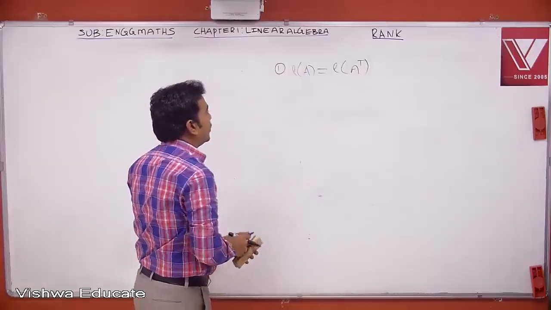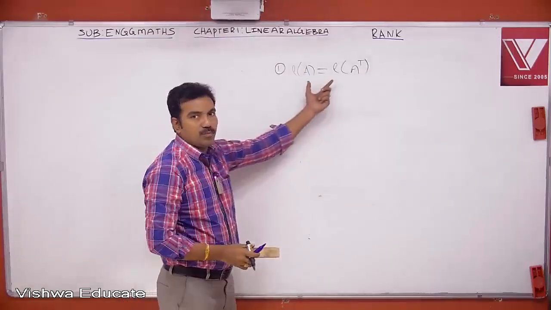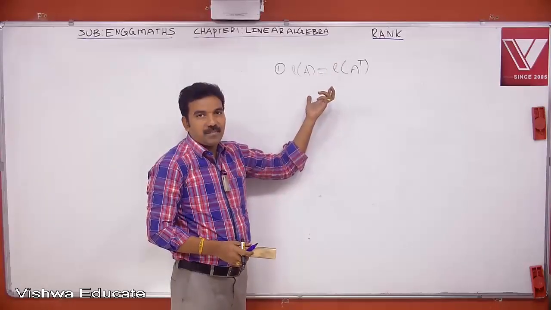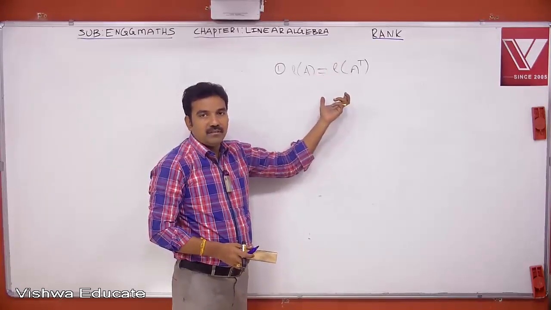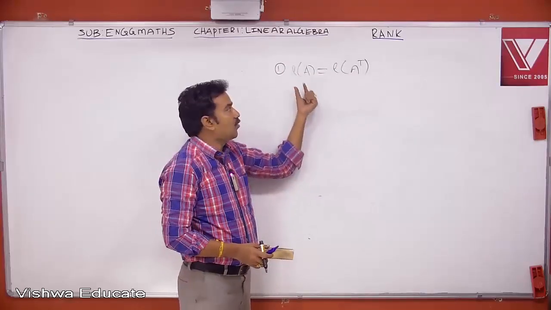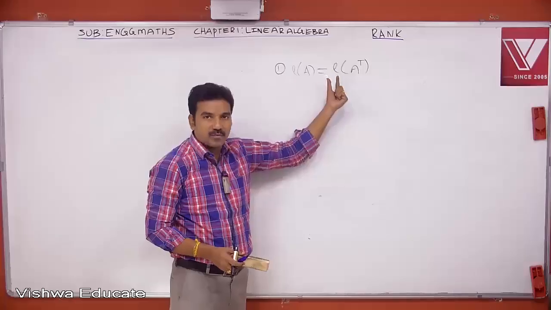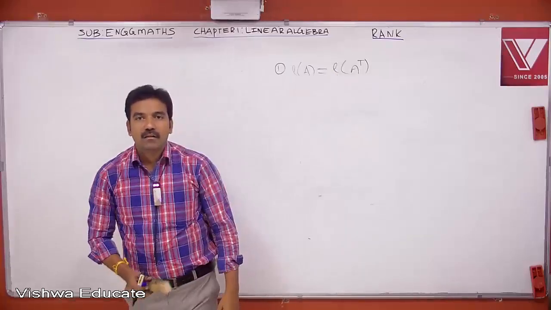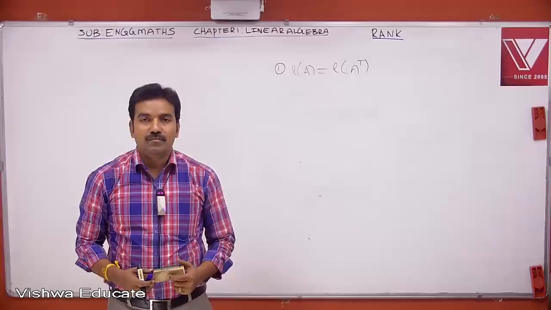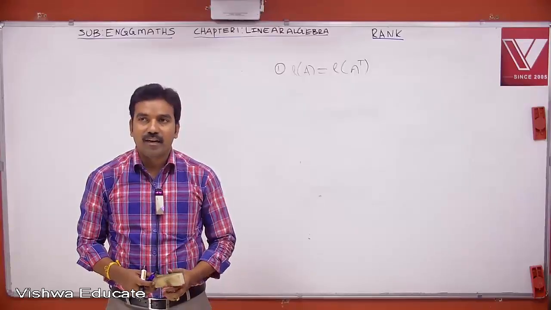Even when you transpose the matrix, rank is not affected. So whether it is a square or rectangular matrix, rank of A is always the same as rank of A transpose. Note this point.